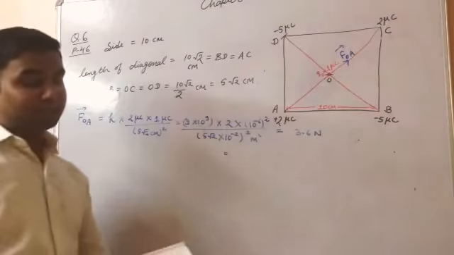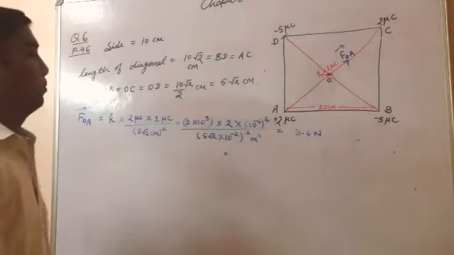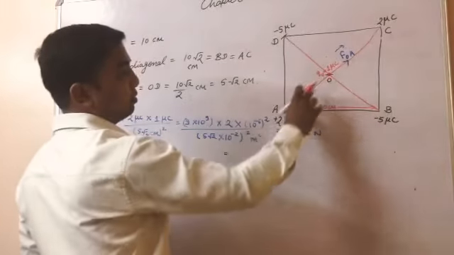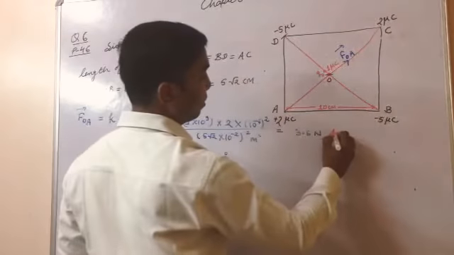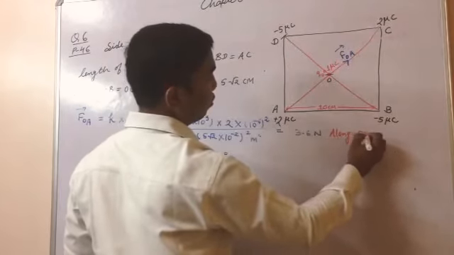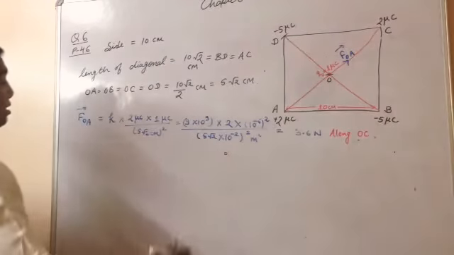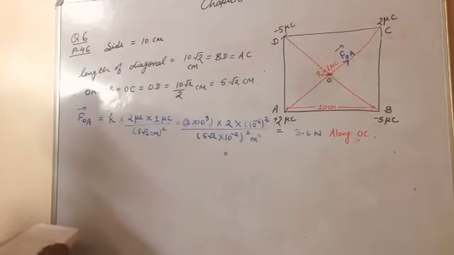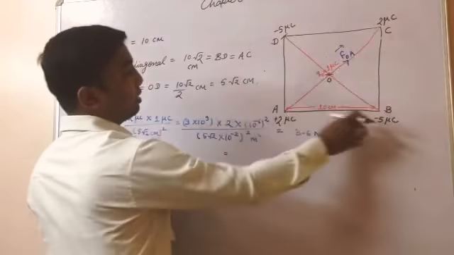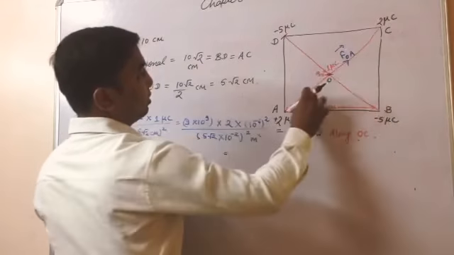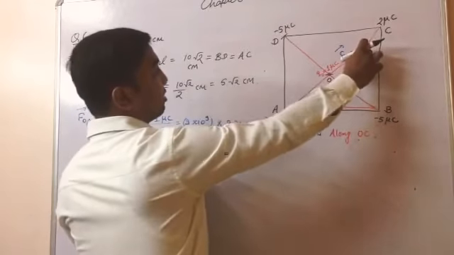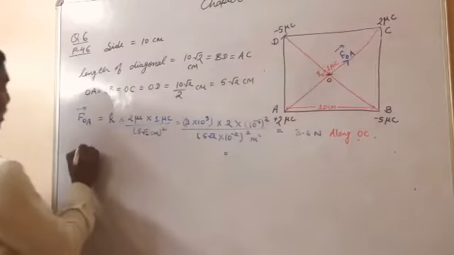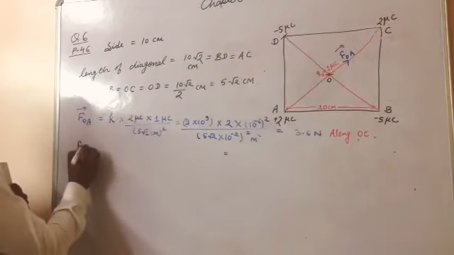And tell me the direction. What is the direction of this force? Along OC. So this is the force. Now next force we calculate. Which one is the next force for us? FOA we have done. Now let's calculate the force that is applied by the charge at C on this. Means force acting on this by this. Means we are calculating FOC.